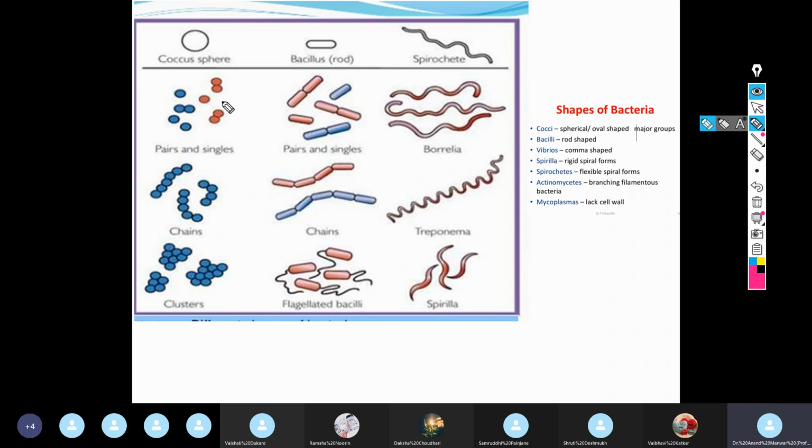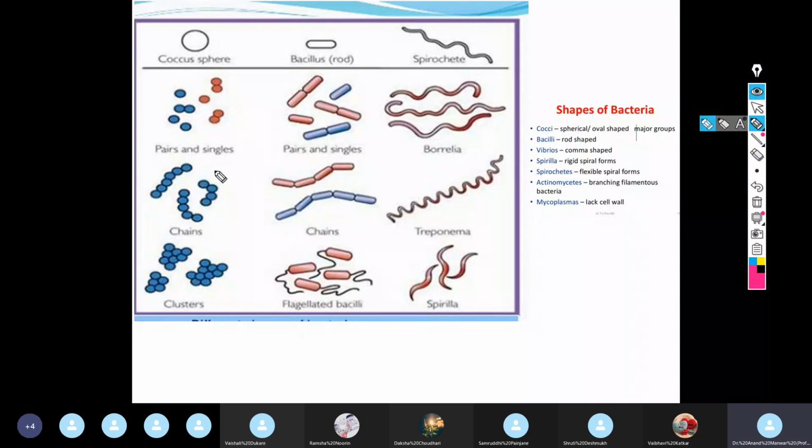These are called diplococcus, right? Cocci can be isolated single or they can be in combination, in pair, so they are called diplococcus. They can be in chain called streptococcus. They can be forming a cluster called staphylococcus, right? Single isolated cocci, cocci in duplet.